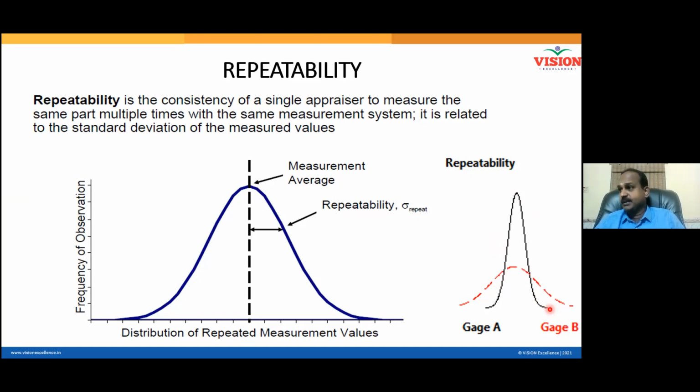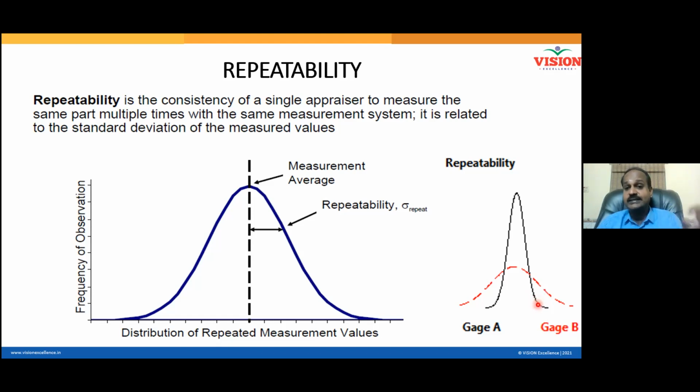Is Pradeep repeatable, or is Prem Anand repeatable? Prem Anand is repeatable. Why is Pradeep not repeatable? Because he has more repeatability error. If someone has more repeatability error, he is inconsistent. You can't trust his findings. But I can trust the readings of Prem Anand more. Am I correct?